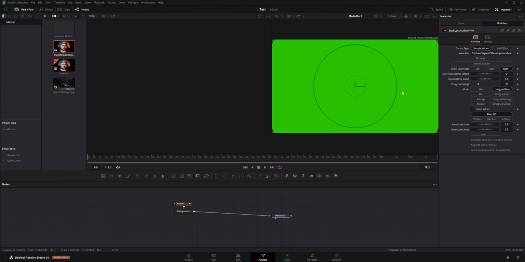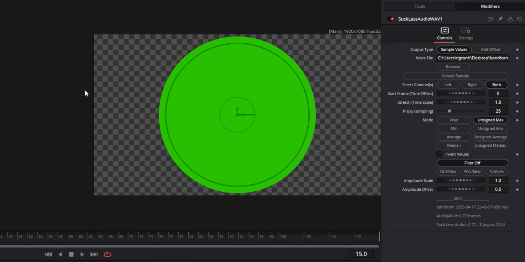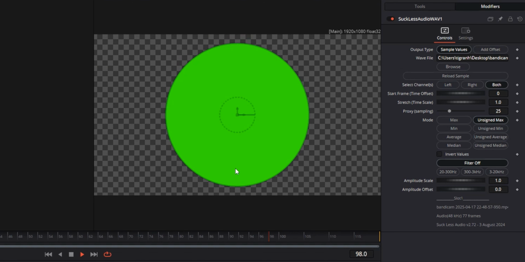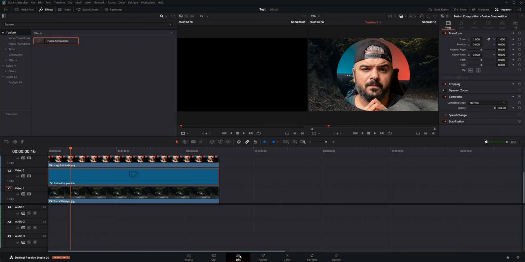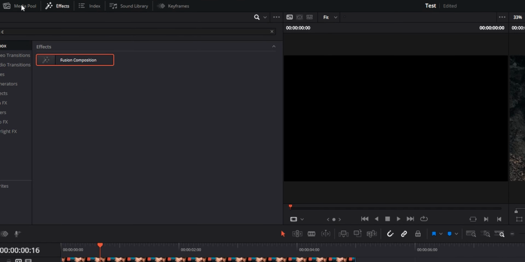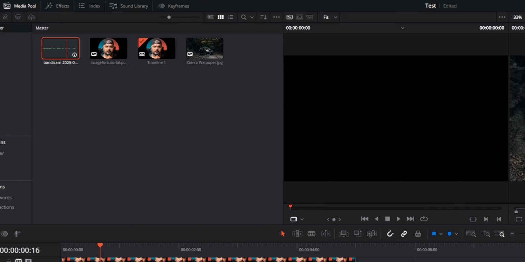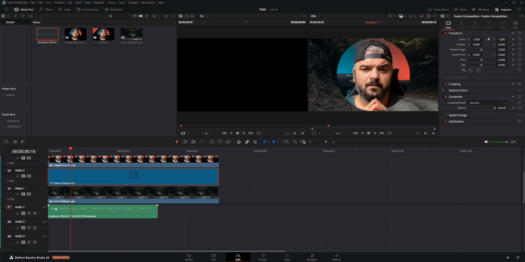So let's just add the proper file. And in here, there's a weird click in the beginning of the audio. That's why you see that messy thing on the first frame. And here is our animation basically. But you will say, okay, I see the animation, but where is the sound? This plugin does not support sound playback. So if you want to hear the audio, we need to switch back to the edit, switch to the media pool and drag our audio manually.